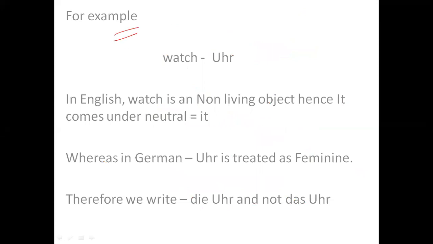Let's talk about another example. Watch. Watch is Uhr. Now again I give you three words: he, she, or it. What is watch? He, she, or it? Tell me, what is watch? Obviously it, because non-living, right?